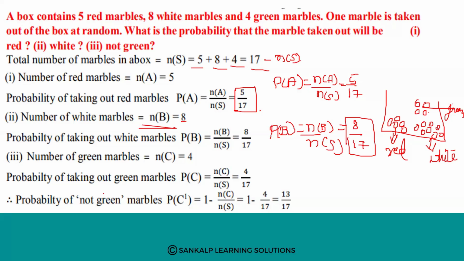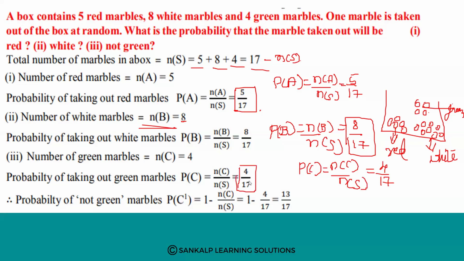Next, number of green marbles. I will call it n of c. But what they have asked here is not green. For that, first we will calculate the number of green marbles. How many green marbles are there? 4, right? So I will call it n of c. Then the probability of taking out a green marble, that is P of C, is equal to N of C divided by N of S. N of C is 4 and N of S is 17. Observe carefully, this is the probability of getting a green marble.